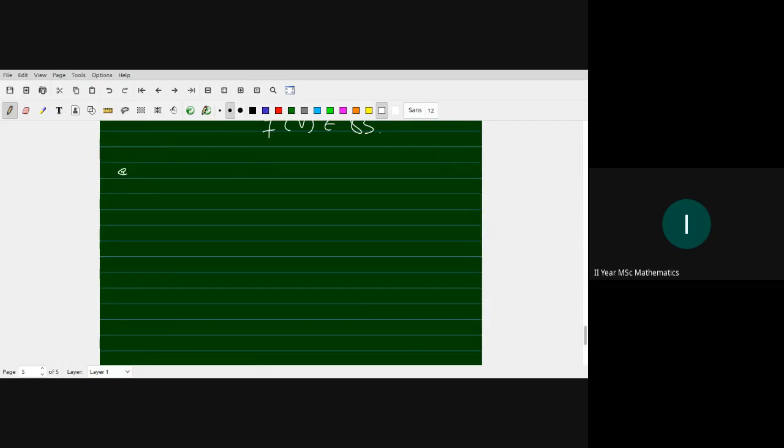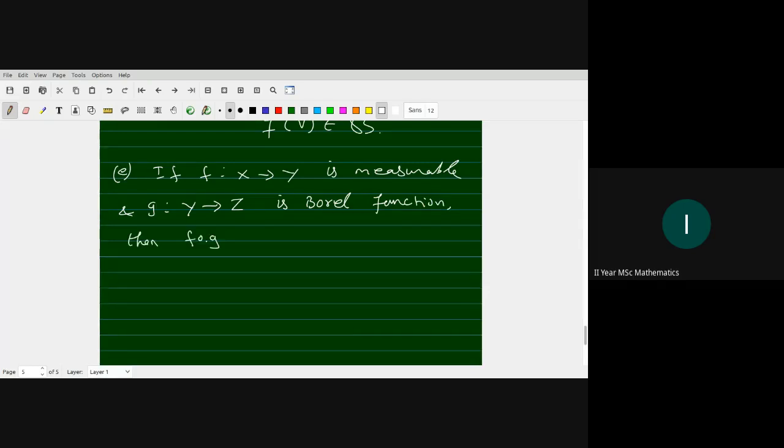So the next result: if F from X to Y is measurable and G from Y to Z is a Borel function, then G circle F is measurable.